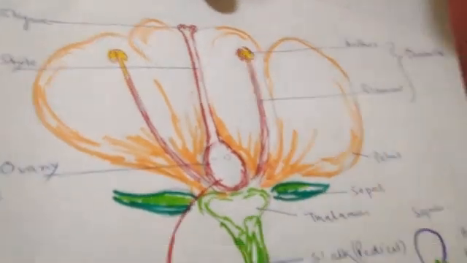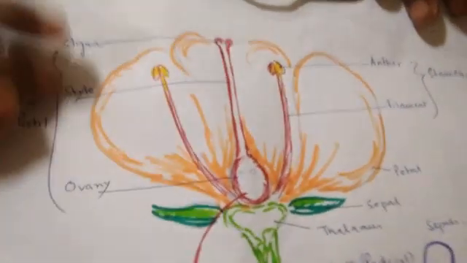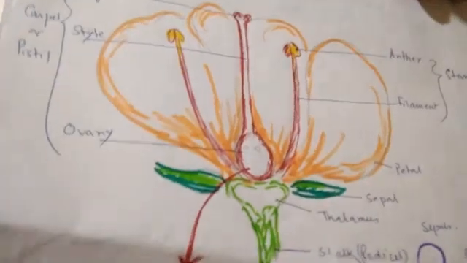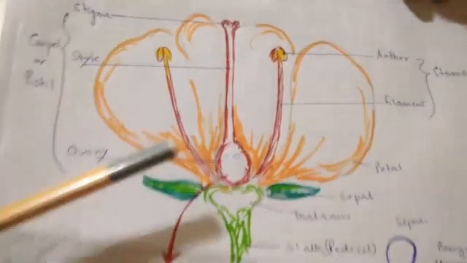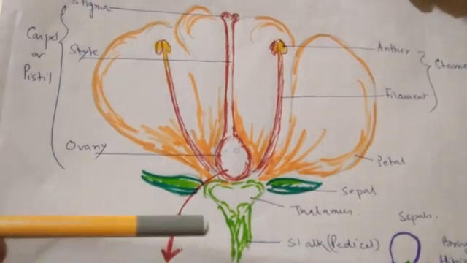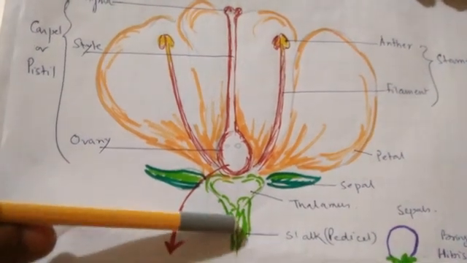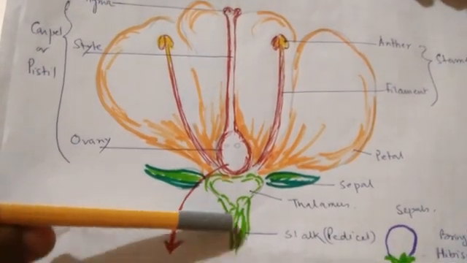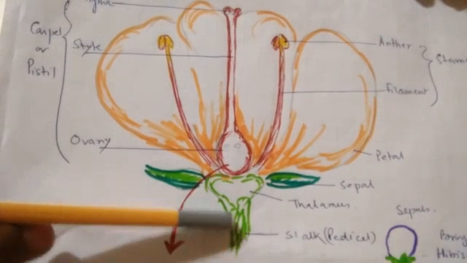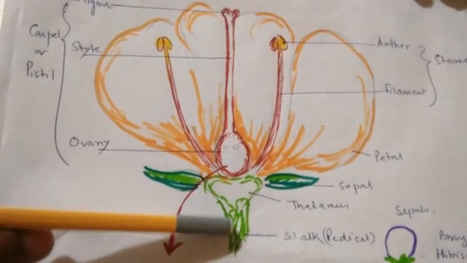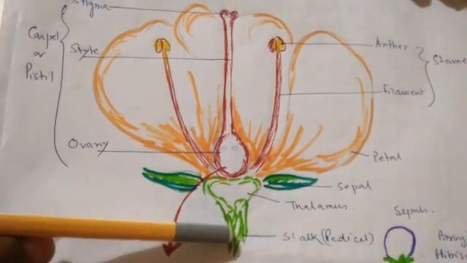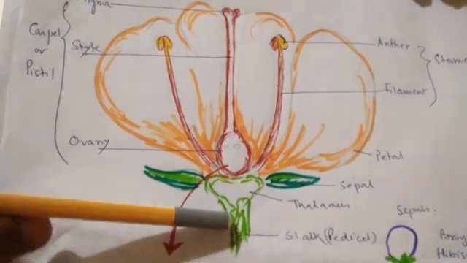Now we will discuss the parts of a flower, clear. So we will discuss the parts of a typical flower. You can see here the flower is borne on a stalk, clear. So there is a stalk which holds the flower and attaches the flower with the main plant, clear.